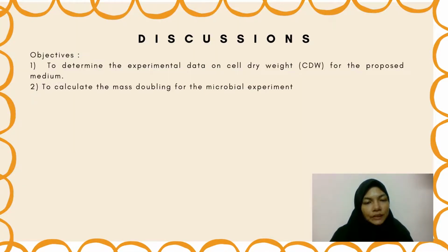So for the discussions, the objective of the experiment is first to determine the experimental data on cell dry weight for the proposed medium, which has been calculated in the calculation part. And second is to calculate the mass doubling for the microbial experiments, which also has been calculated in the calculation part.